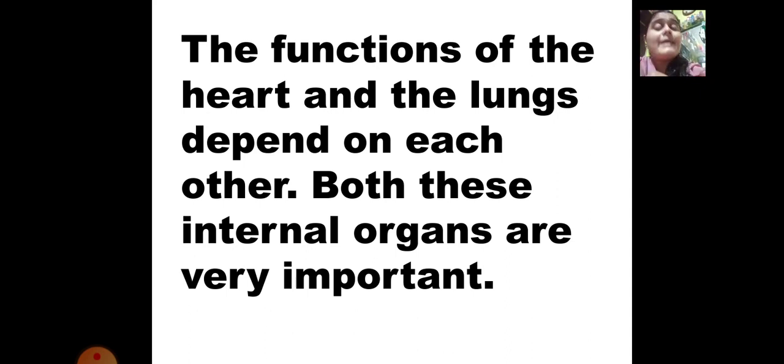That is why we have to take care of all our internal organs very properly. All the internal organs are equally important.